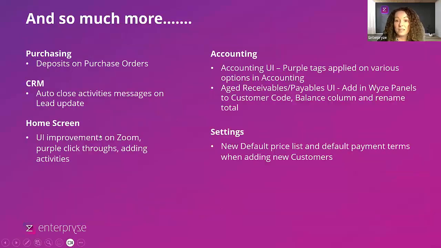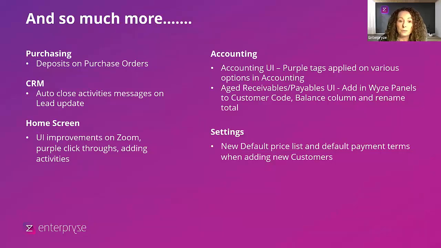And as always, there's so much more that we've delivered this month. You can now utilize deposits on purchase orders. This is something that's already in the system around sales orders, where you can get paid in advance of delivery and invoicing. You can bring a deposit and enable a deposit invoice to be paid in advance. You can utilize the same functionality now on purchasing. With CRM, there's an option to auto close activities.